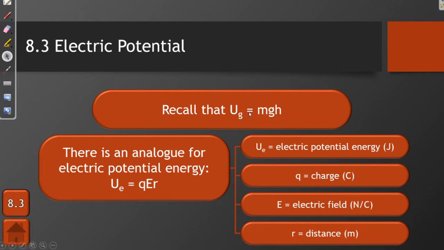Now remember that gravitational potential energy is equal to mass times gravity times height. So if we want an electric analog, we replace the mass with charge, we replace the gravitational field with the electric field, and we replace the height with the distance between the two charges. This is the formula for electric potential energy.